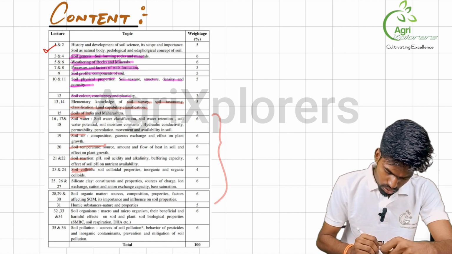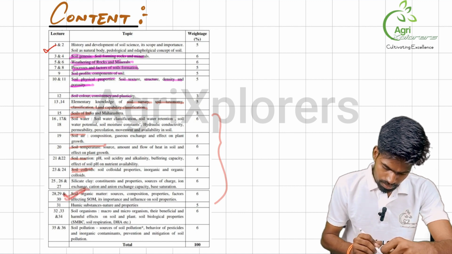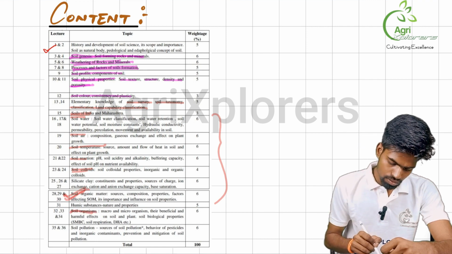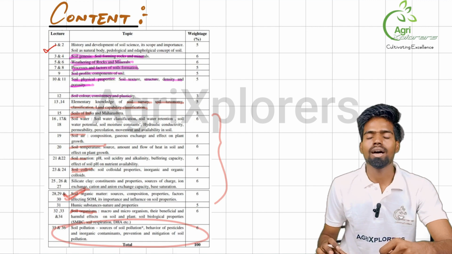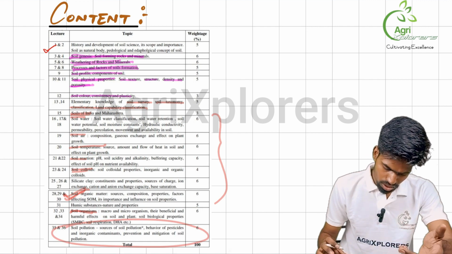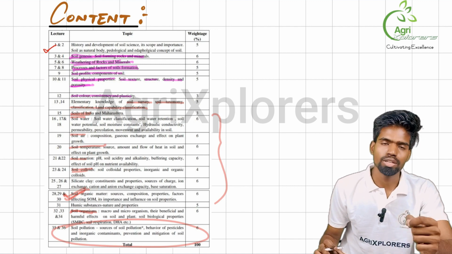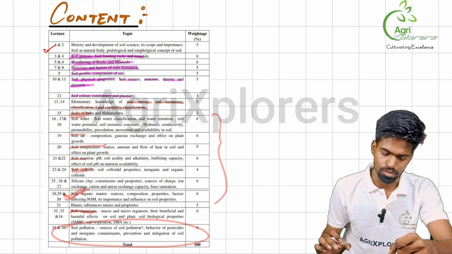We will be learning about soil organic matter as well as soil organisms. And at the end of this series, we will be learning about soil pollution, how soil is getting polluted, what are the major constituents that are polluting soil, and how we can overcome this problem.